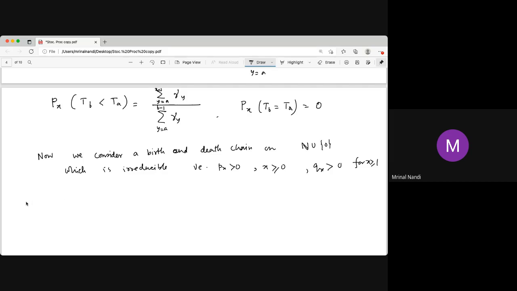Now consider a chain starting at 1. You start from 1, say x0 equal to 1. So consider a chain starting from state 1. Then what happens?